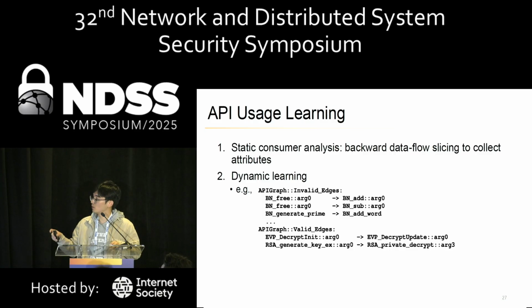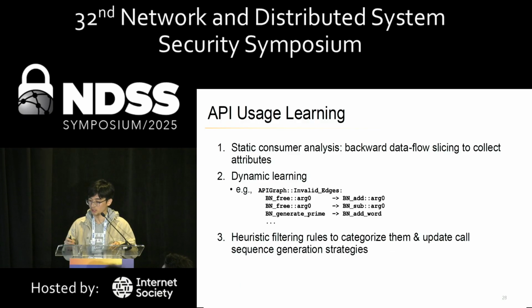So, for example, these are some real-world relations that Nexer can learn during our evaluation. For example, in OpenSSL, the big number 3 API naturally cannot precede other big number APIs like add or subtract. And for valid edges, like the decrypt initialize API must precede the decrypt update API.